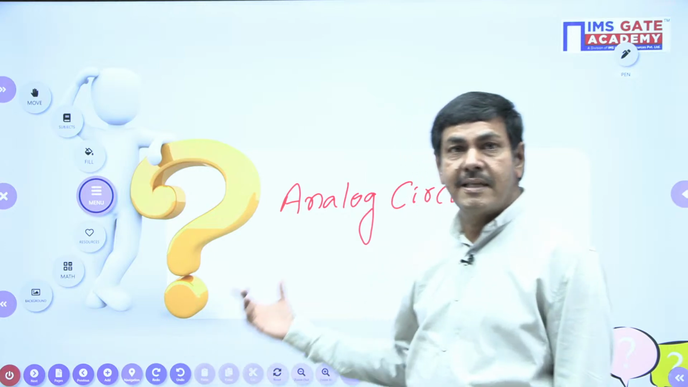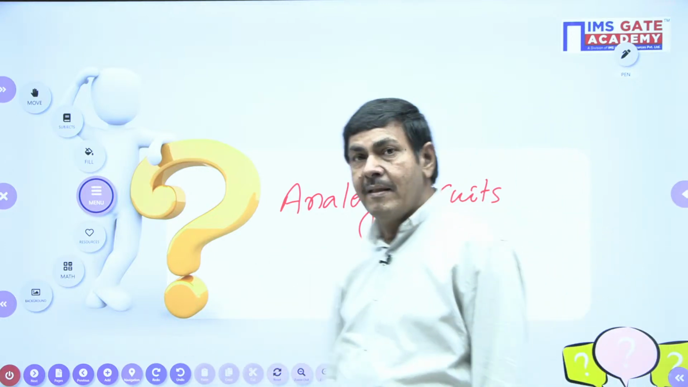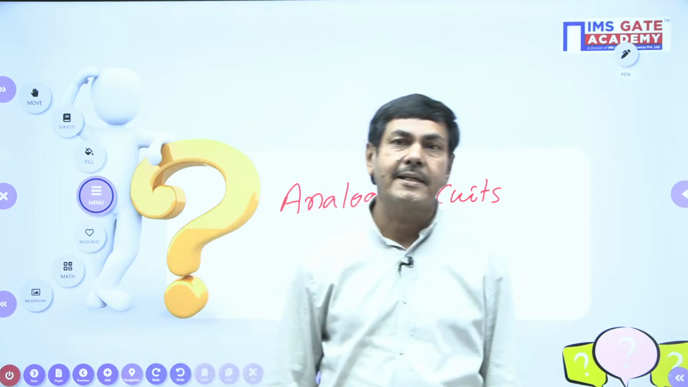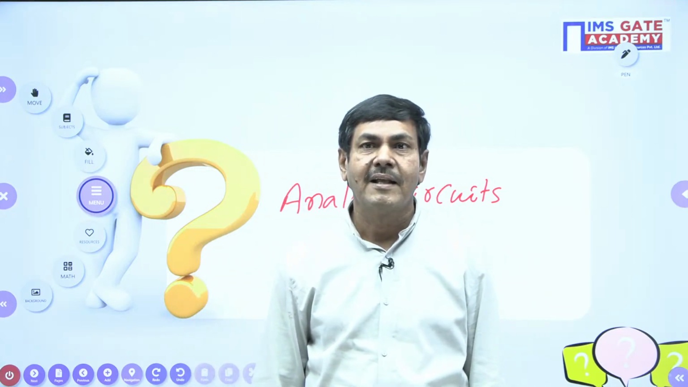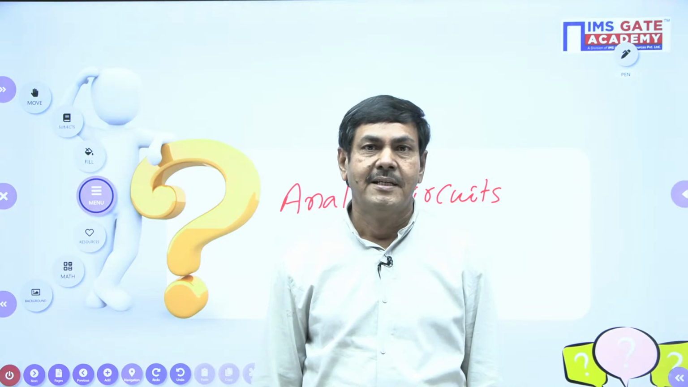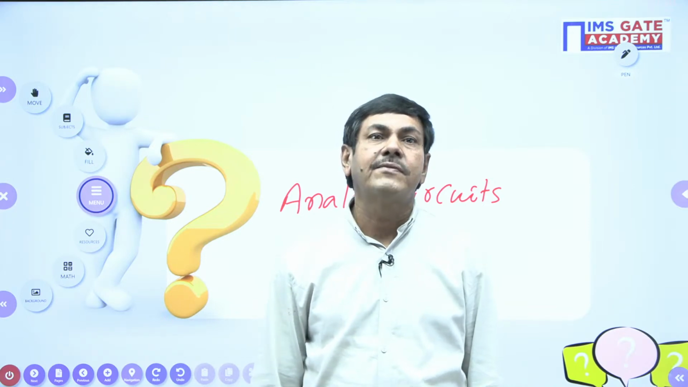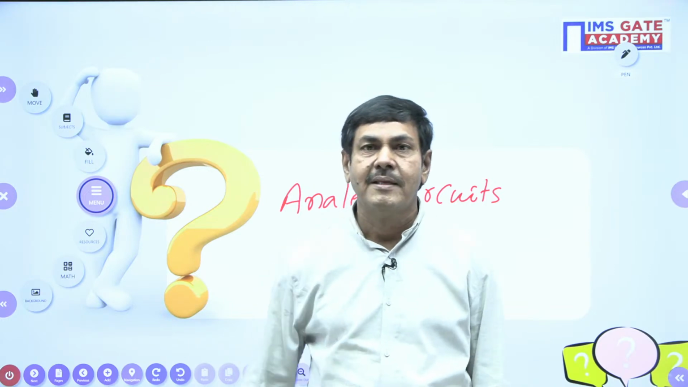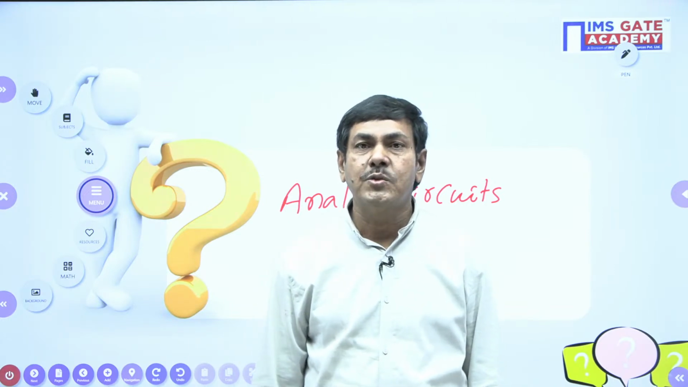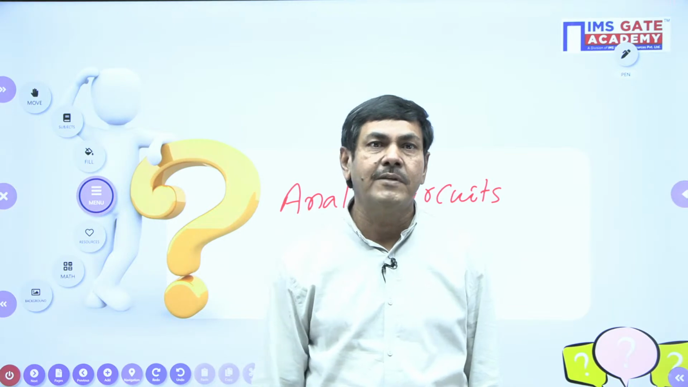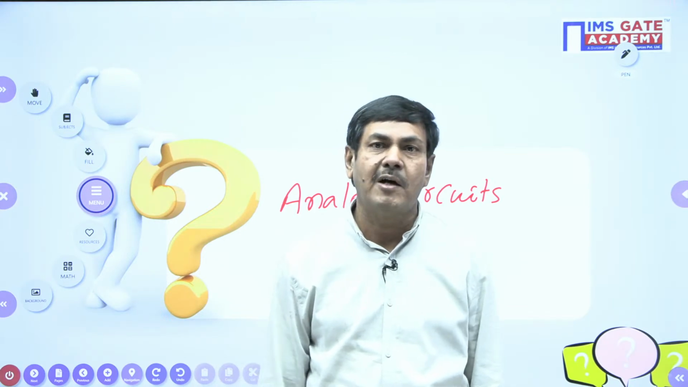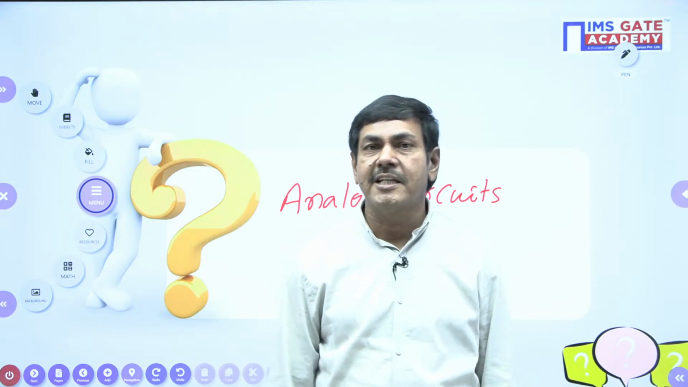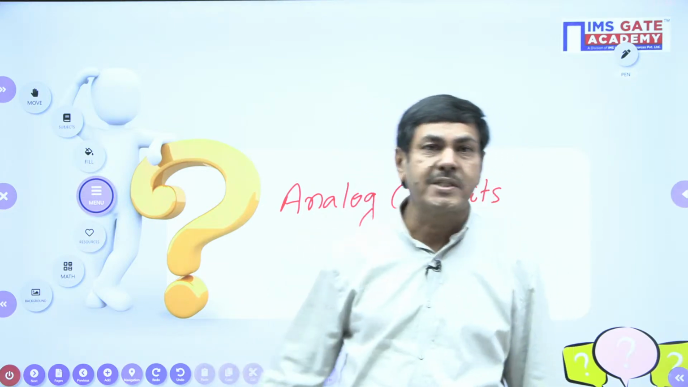The subject is analog circuits. This subject is common for electrical, electronics, and instrumentation. But what weightage is given for this subject? First we can discuss, then after I will start the problems. For ECE, 8 to 10 marks are expectable. Even for instrumentation also 8 to 10 marks. And for electrical, 4 to 5 marks are expected from analog circuits.